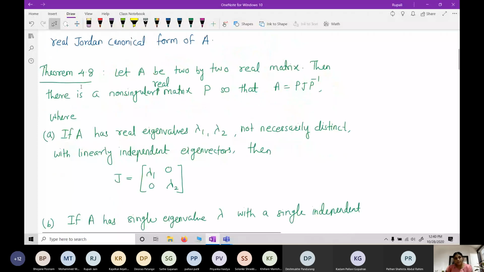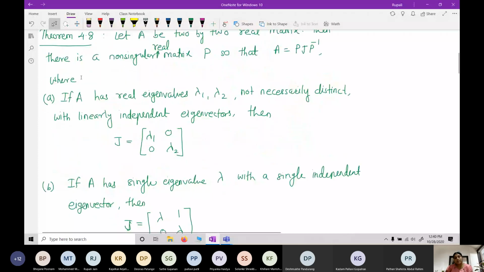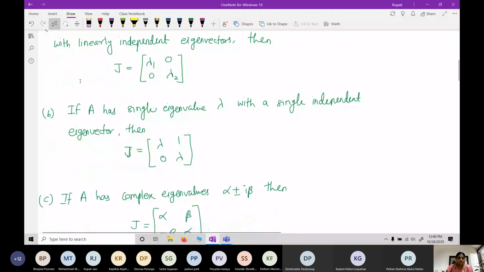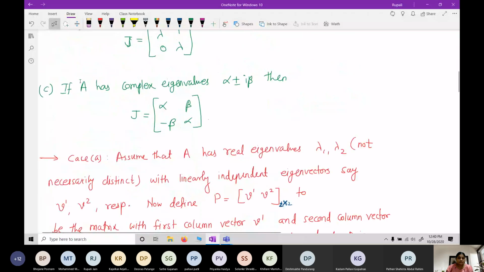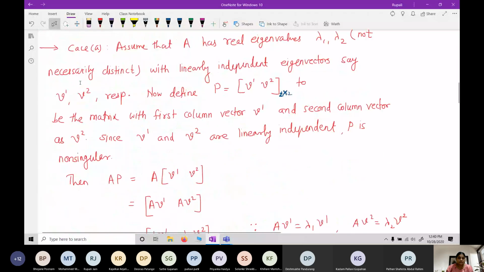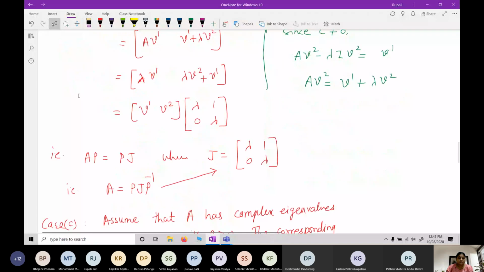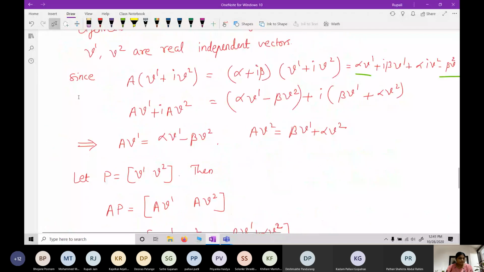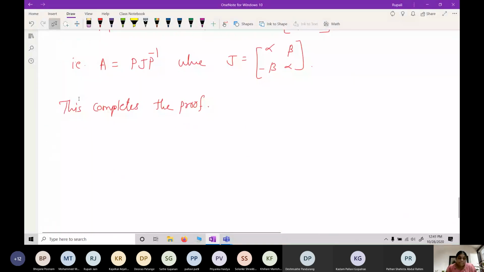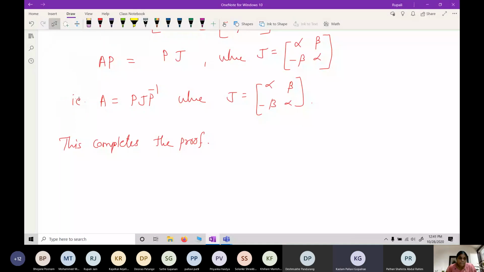So in all three cases we will have the Jordan canonical form associated with matrix A. Is that okay? Yes, ma'am.